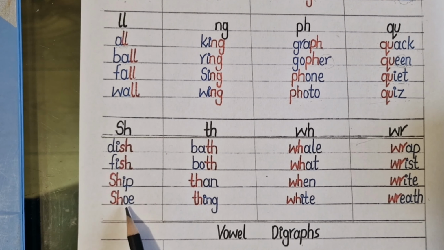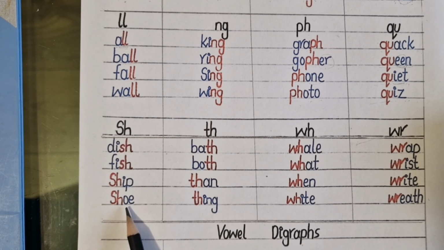Now let's look at vowel digraphs. As we know, vowels are A, E, I, O, U. Whenever any two vowels join together in a word and make a new sound, it is known as a vowel digraph. A and I join together in a word and make the long vowel sound A.